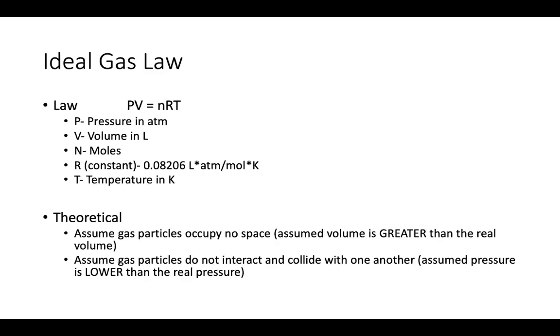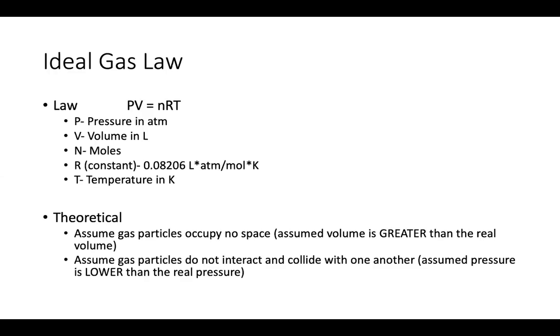And on a theoretical level, remember the assumptions we make when we use the ideal gas law, right? Particles of gas occupy space, but in the ideal gas law, we pretend that they don't, right? And so when we are looking at the ideal gas law, we are assuming that there is a greater volume or more volume than the real volume that actually exists.